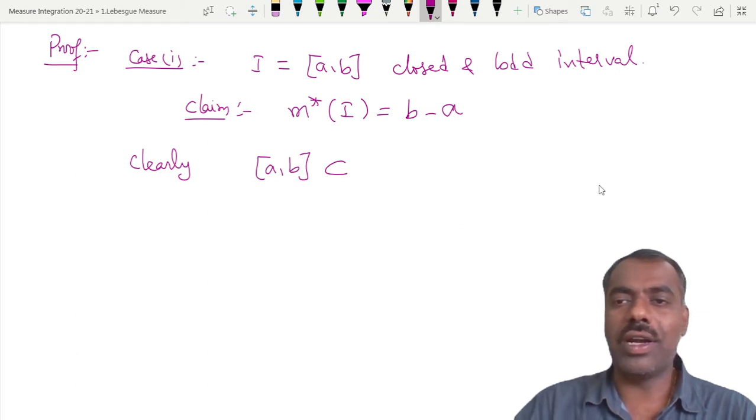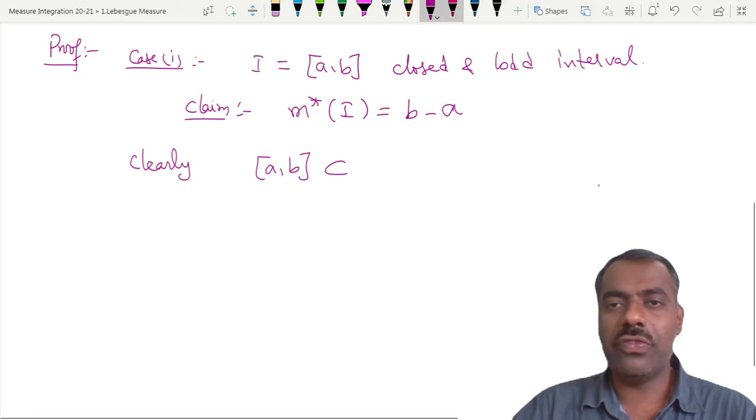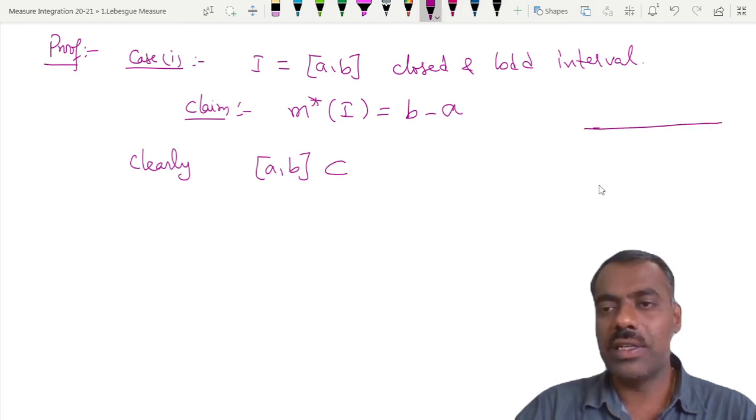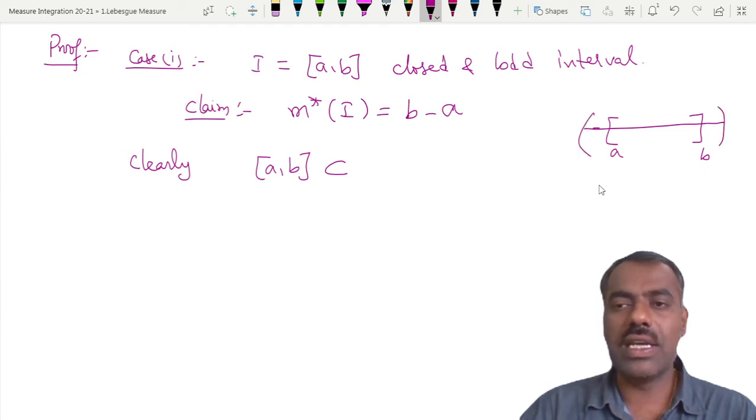If you have here the interval a comma b, then we want an open interval which contains this one.